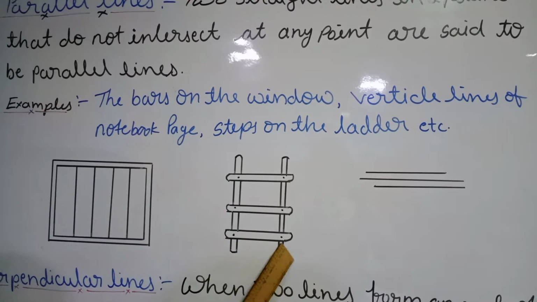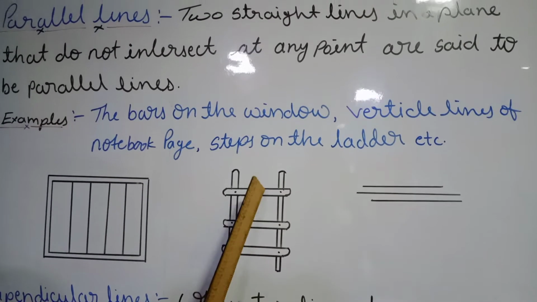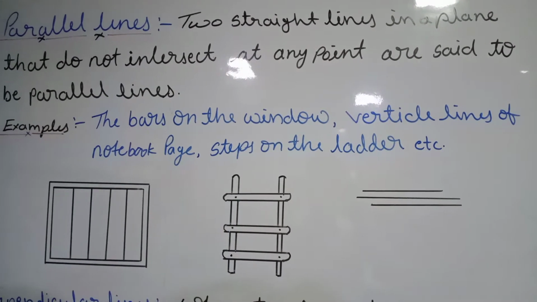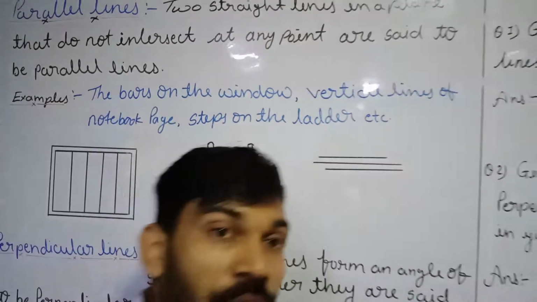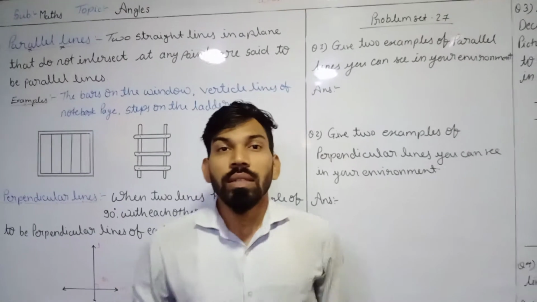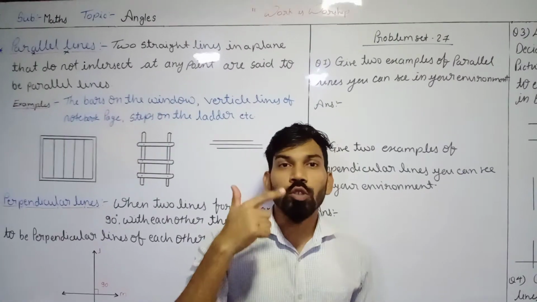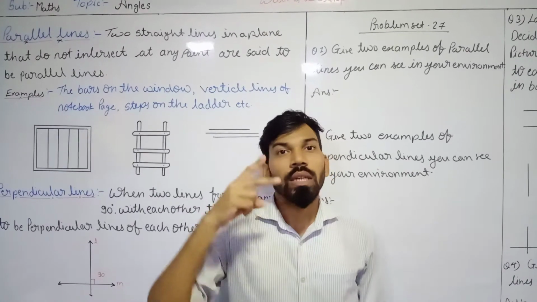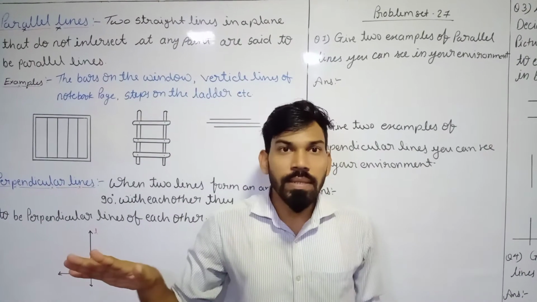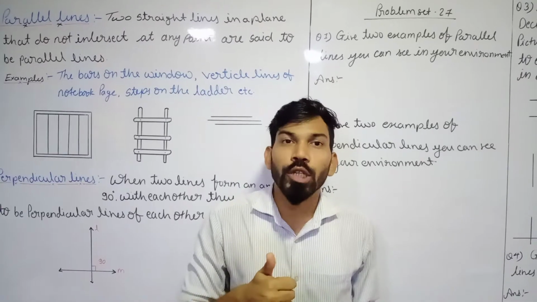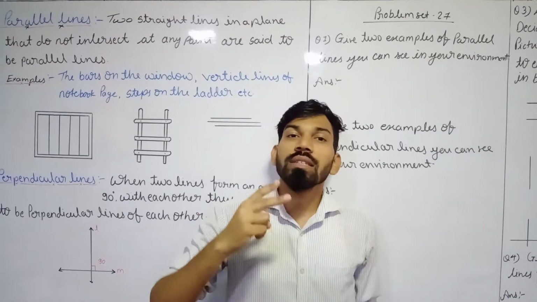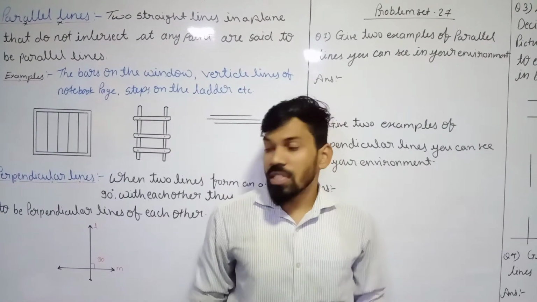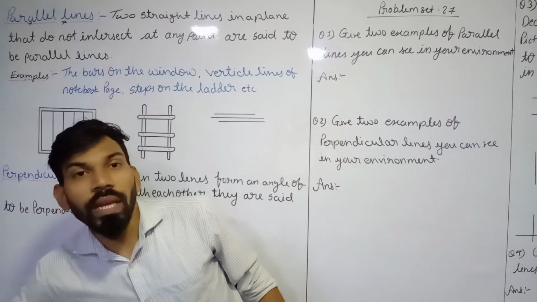So these are parallel lines and these steps are also parallel lines. Whenever we are talking about parallel lines, there are two most important things we have to keep in mind. The first one, the lines will never intersect each other, and the second most important thing is that the lines lie within the same plane.